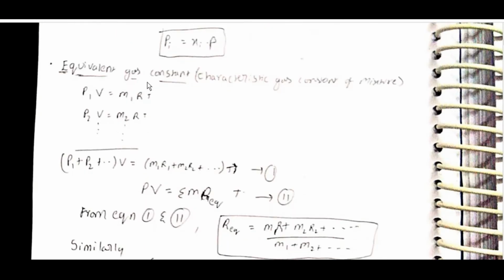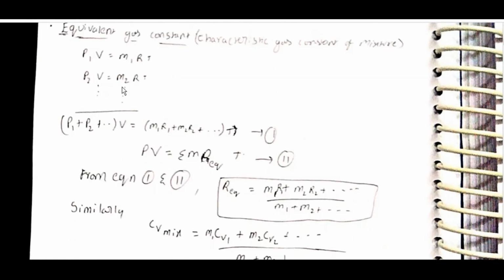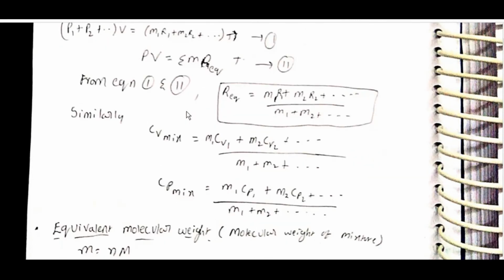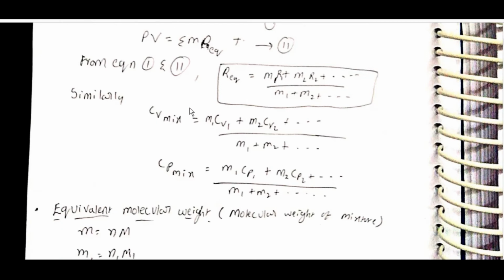Equivalent gas constant, a characteristic gas constant of the mixture. P1V is equal to m1 RT, P2V is equal to m2 RT, and so on. (P1 plus P2 and so on) into V is equal to (m1 R1 plus m2 R2 and so on) into T. PV is equal to Σm R equivalent into T. From equations 1 and 2, R equivalent is equal to (m1 R1 plus m2 R2 and so on) by (m1 plus m2 and so on). Similarly, Cv mixture is equal to (m1 Cv1 plus m2 Cv2 and so on) by (m1 plus m2 and so on). Cp mixture is equal to (m1 Cp1 plus m2 Cp2) by (m1 plus m2 and so on).